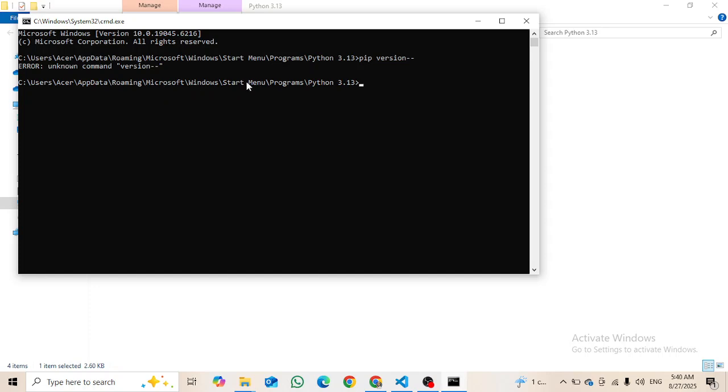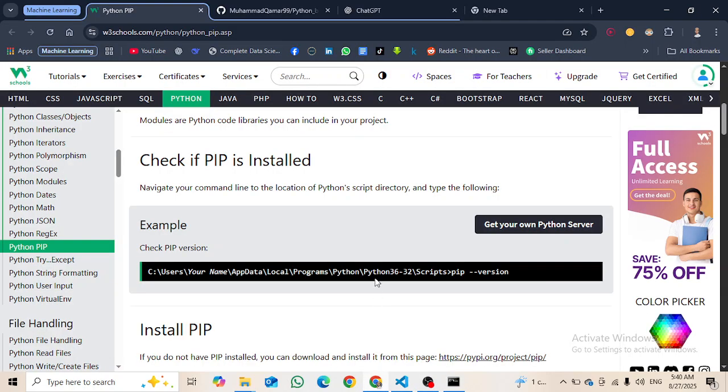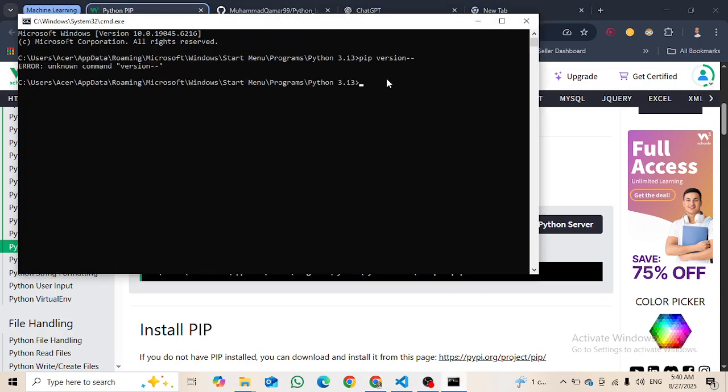Okay, it is giving me an error, unknown command. Let's see what the command should be. So okay, dash dash should be in front of version. Okay, not pip. What we can do is we can do it like this. Okay, then here, like this, and enter it.